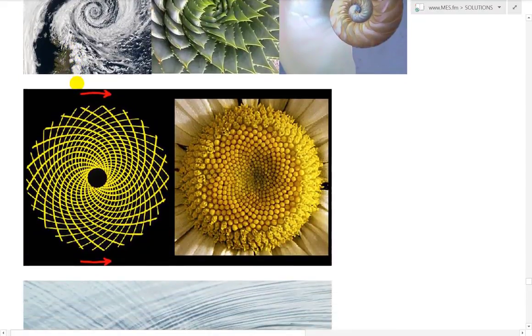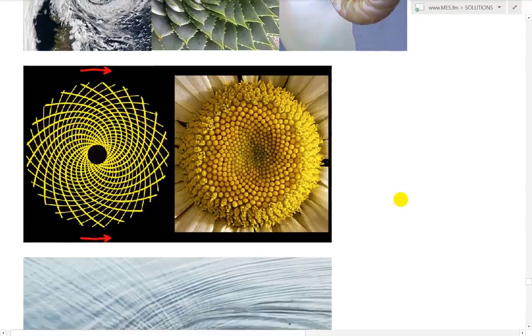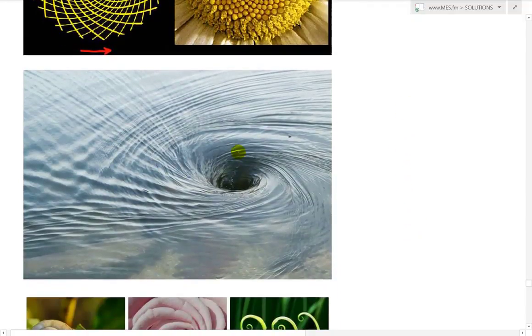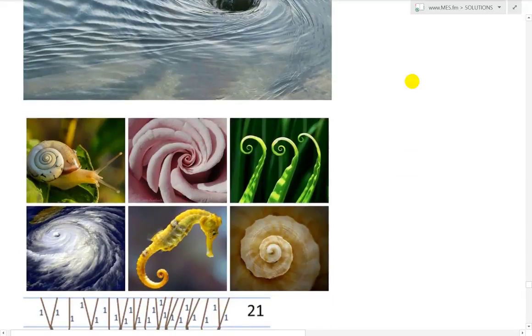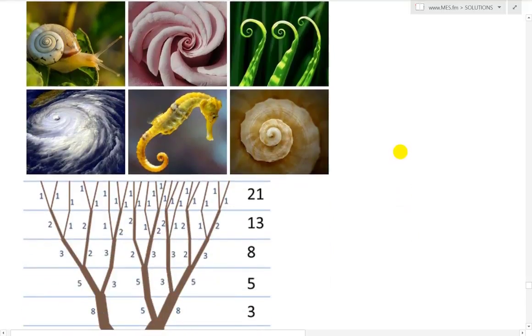And here is a model of the spiral. And here is another flower inside. And here's even water. Water is spinning in a vortex. That's following, it looks like, a spiral, Fibonacci, golden ratio. And here is a snail. Here's some grass. Hurricane from above, there's a seahorse, and so on.